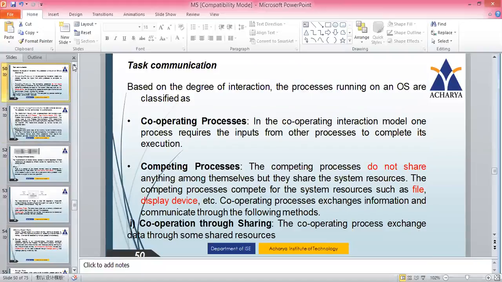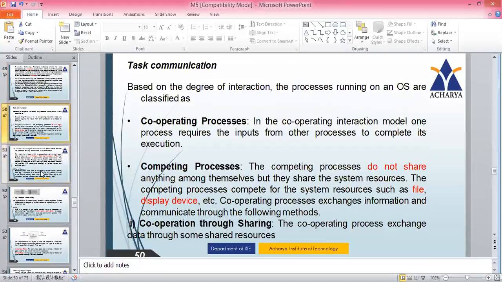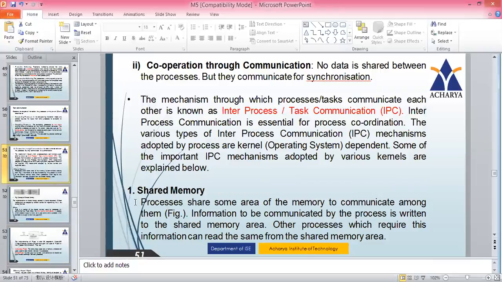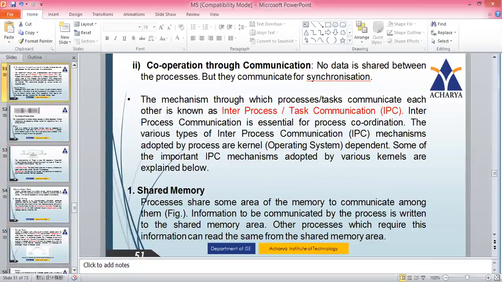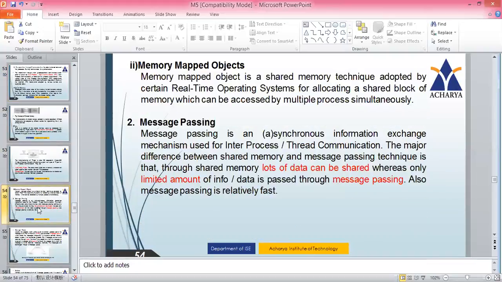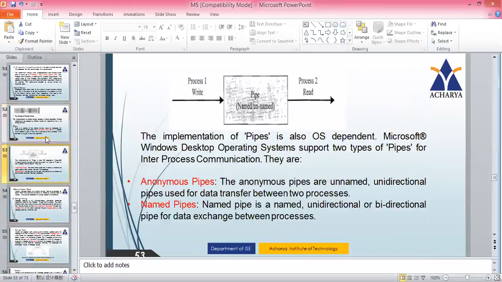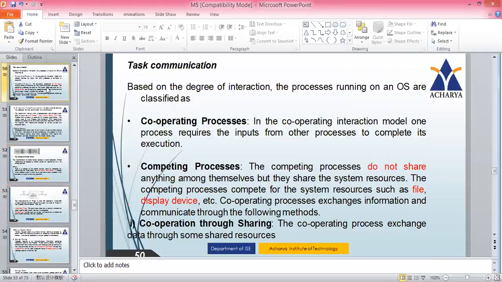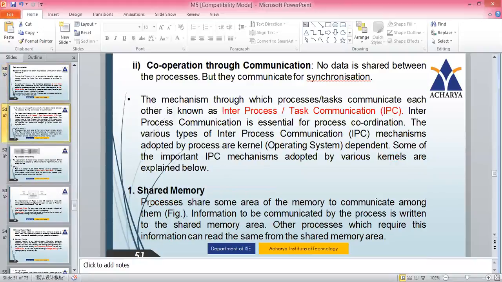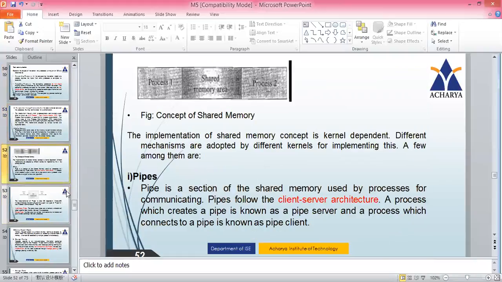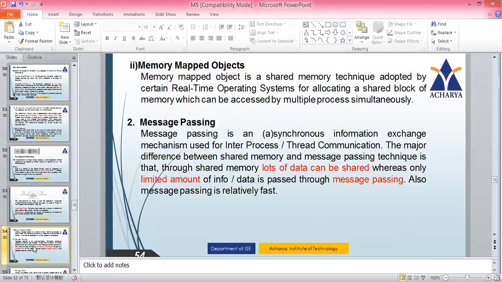The first one was shared memory, and in the shared memory we discussed the first concept, that is pipes. Now we are going to see the second concept, that is memory mapped objects. So this is the second category.